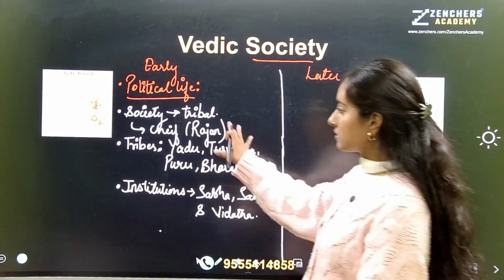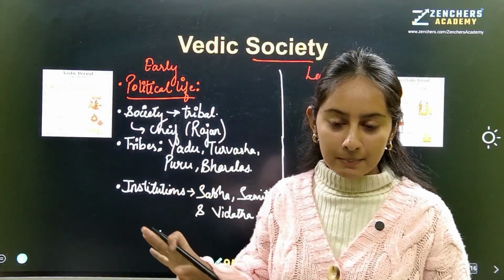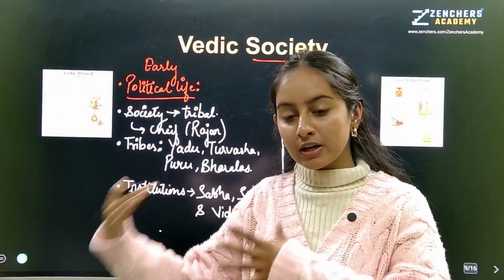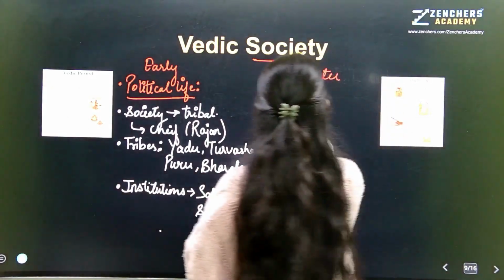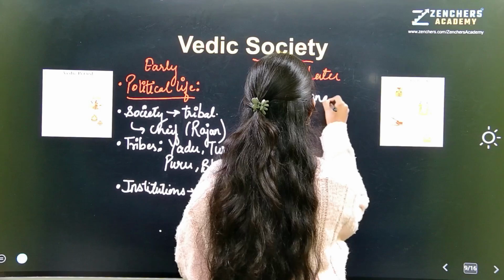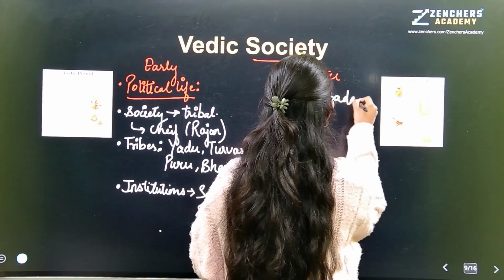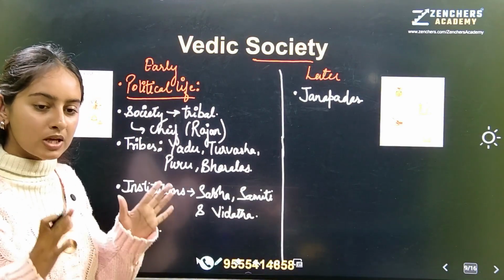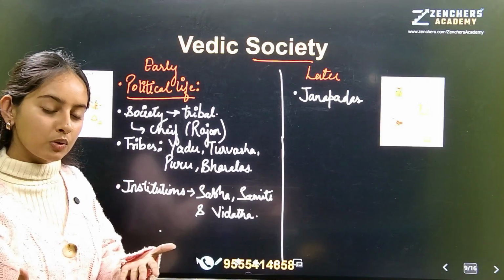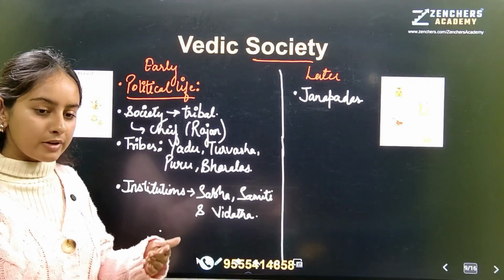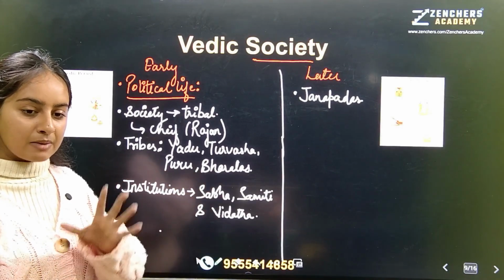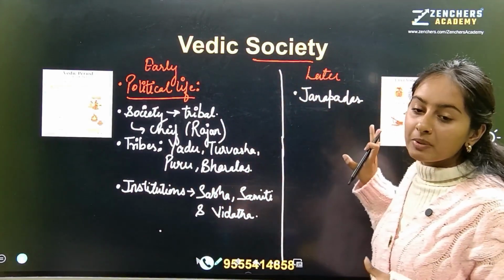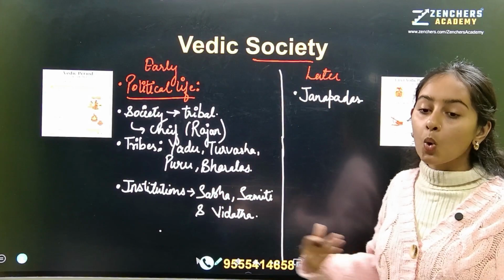See, society was tribal initially, but later on, from tribe to clan to jan, it became janpad, kingdom. Okay. First, we only had tribes. Correct. We have a family known as kul. Then we have village known as gram. Then we have clan, vish. Then tribe, jan. But from jan, that means tribes, in the later Vedic period it became janpad. That means the whole kingdom.